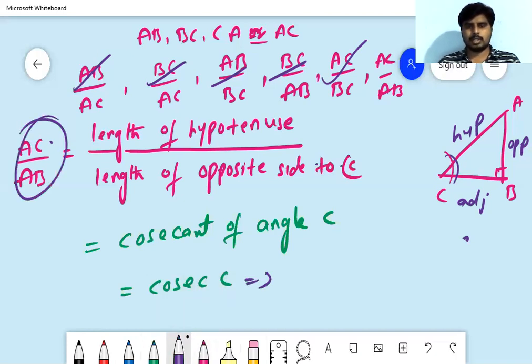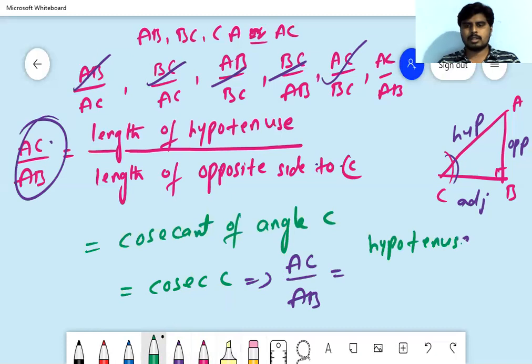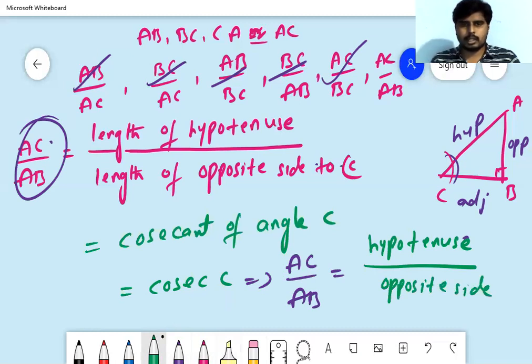AC by AB, which we can write in the short form hypotenuse by opposite side. Okay, right? So these are the 6 ratios we can make.